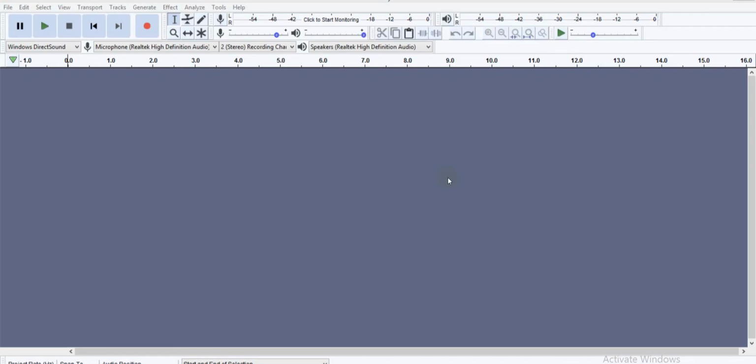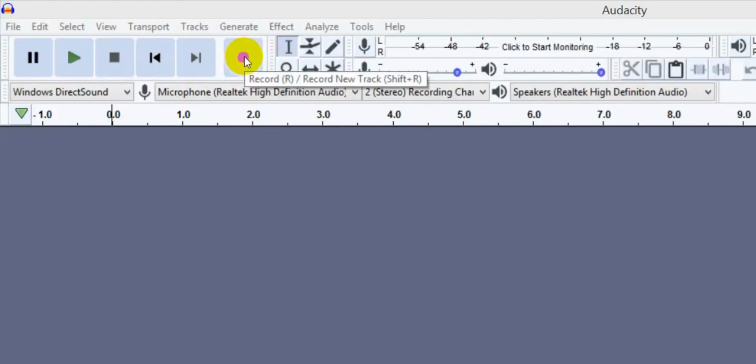Now we are in the computer and we opened the Audacity application. As you know, Audacity is a free and open source application, and with it you can remove the noise of your voice. So let's get started on how to do this. At first we need to record some voice in this application. From here you can record your voice.